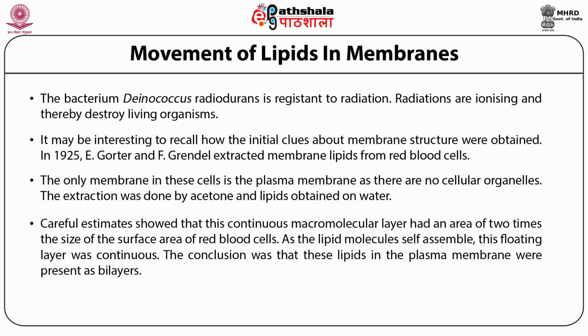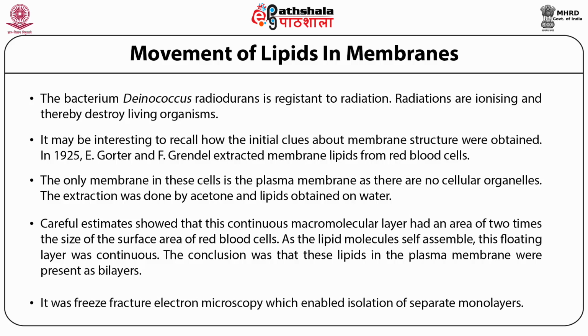Careful estimates showed that this continuous macromolecular layer had an area of 2 times the surface area of red blood cells. As the lipid molecules self-assemble, this floating layer was continuous. The conclusion was that these lipids in the plasma membrane were present as bilayers. As we mentioned earlier, both X-ray diffraction and electron microscopy confirmed the bilayer nature of the membranes.